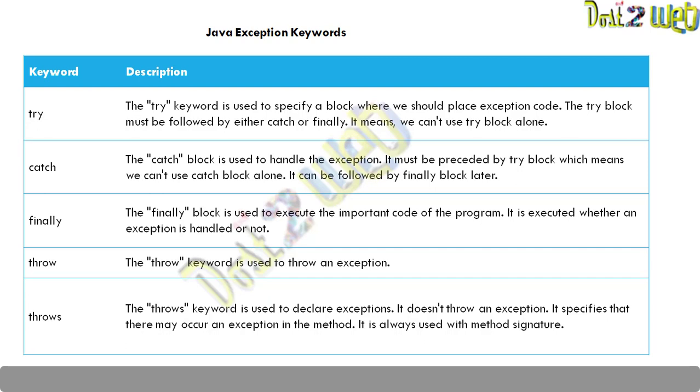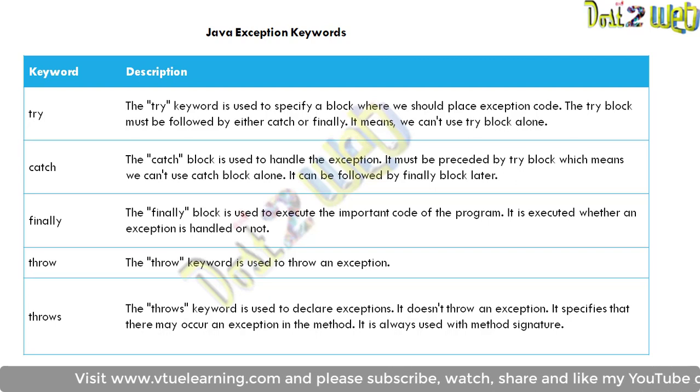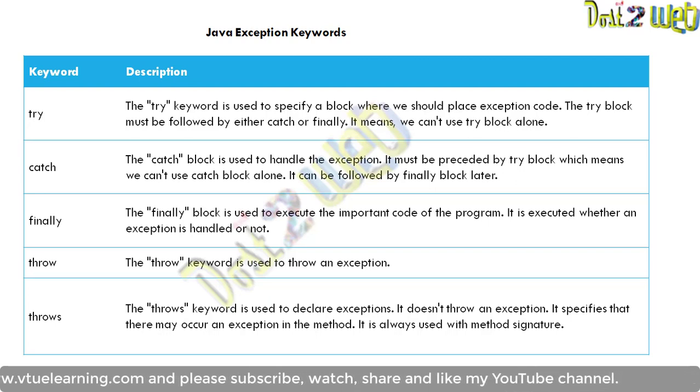So there are a total of 5 keywords which you have to use in programming. It depends on how you are writing the program, and it is on the basis of your practice that you will understand. Two things will definitely be there. What are the two things? That is try and catch. This must be there.